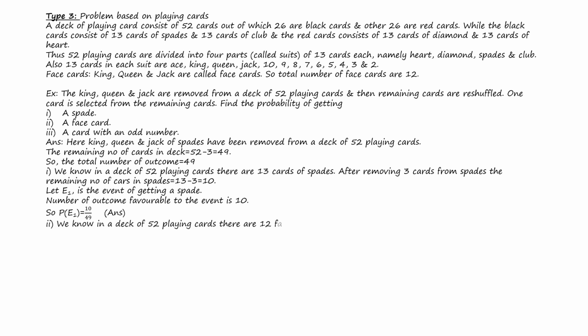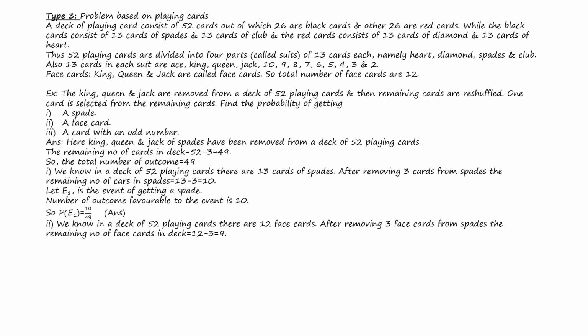Second, a face card. We know in a deck of 52 playing cards there are 12 face cards, but 3 face cards have already been removed.